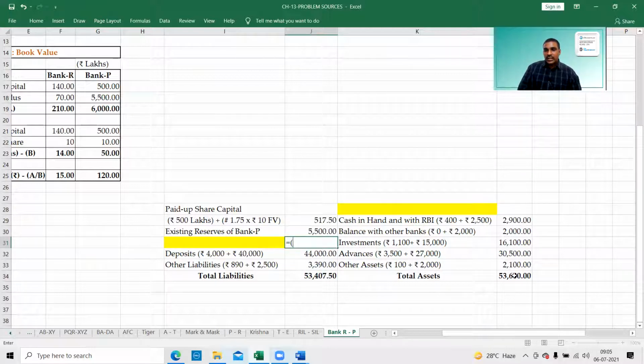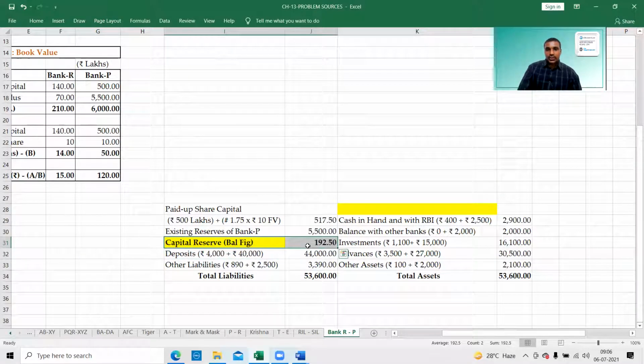53,600 minus whatever these values are: this one, this one, this one, and this one. You will get 192.5. Now 53,600 is balancing, matching. This is called capital reserve. I can say capital reserve is the balancing figure. That is the point.